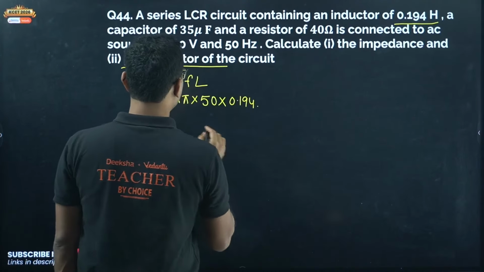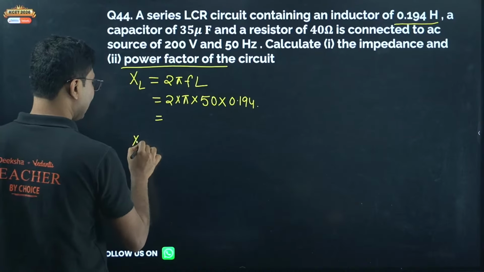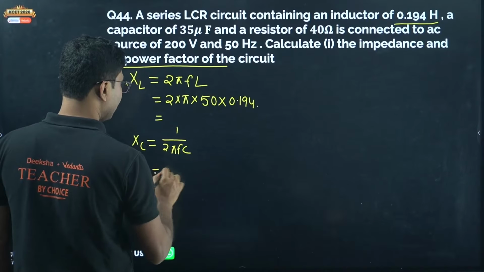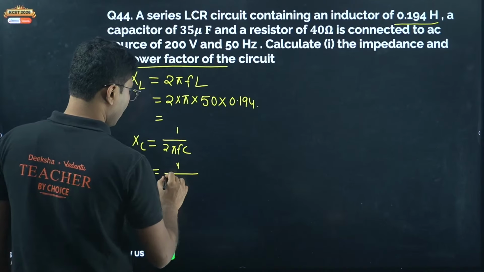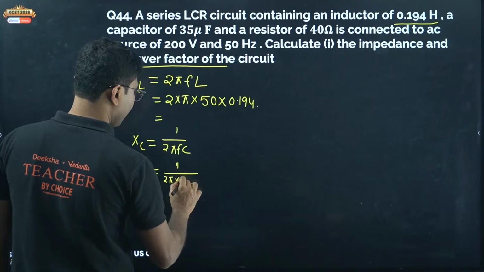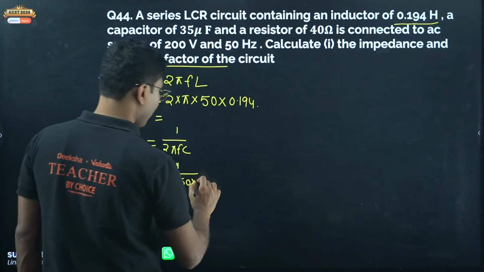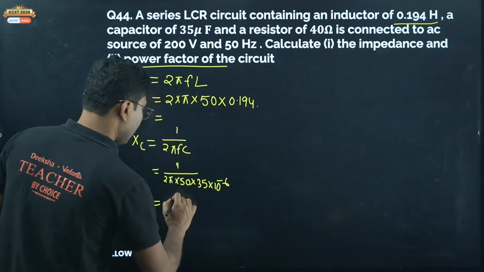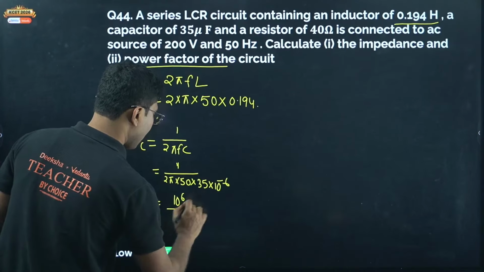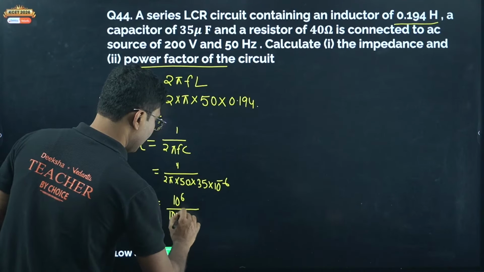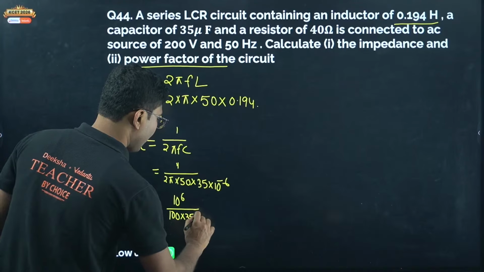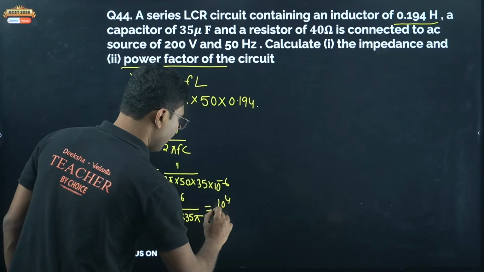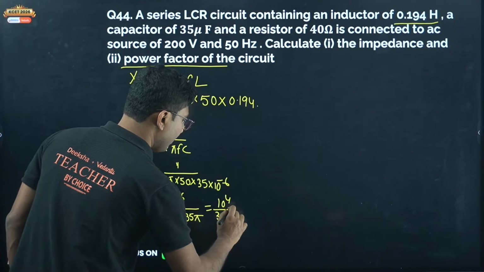And XC equals 1 by 2 pi FC, that is 1 by 2 pi into 50 into 35 into 10 to the power of minus 6, or 10 to the power of 6 divided by 100 into 35 into pi. So 100 will cancel. You will get 10 to the power of 4 divided by 35 pi.